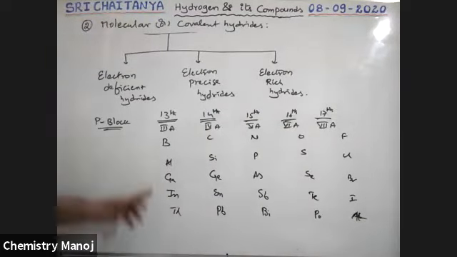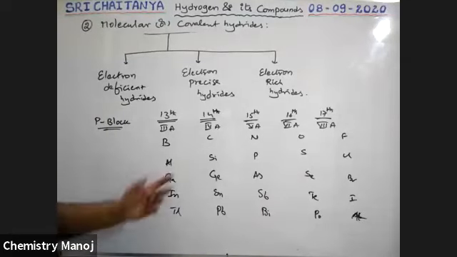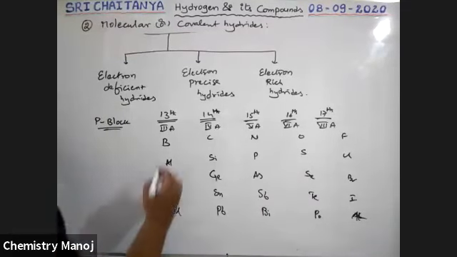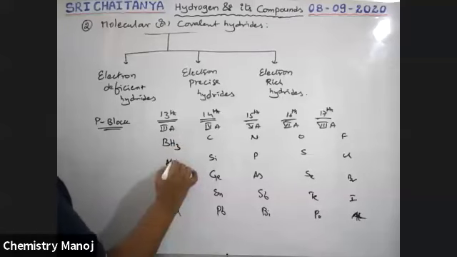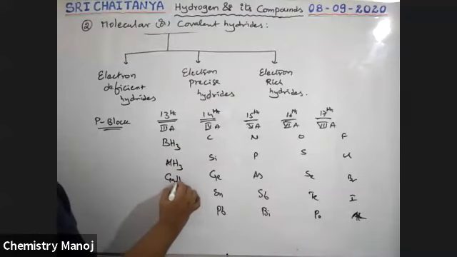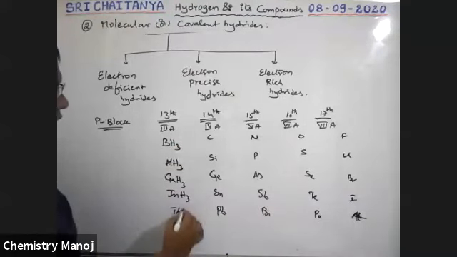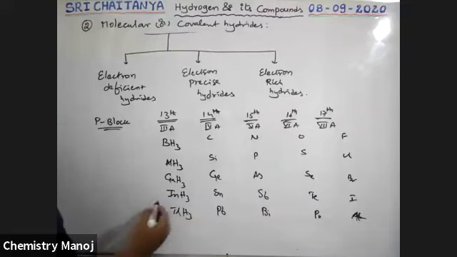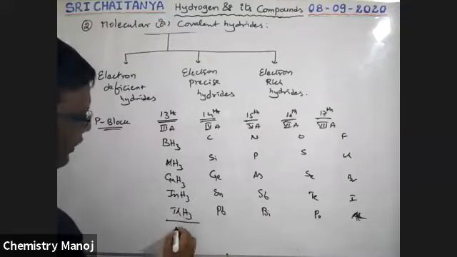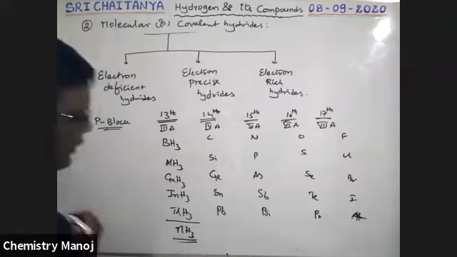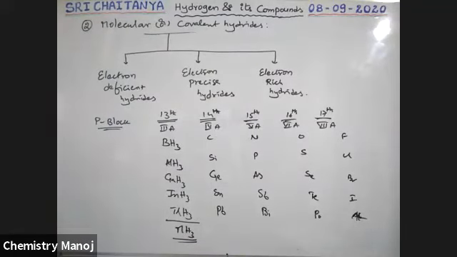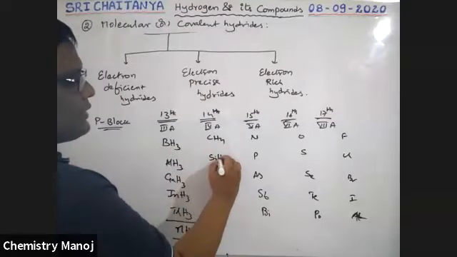Now these elements combine with hydrogen. So what type of compounds are formed? BH3 compound is formed, AlH3, GaH3, InH3, TlH3. That means all these compounds are MH3 type molecules, where M is the group element. Next, carbon: CH4, SiH4.